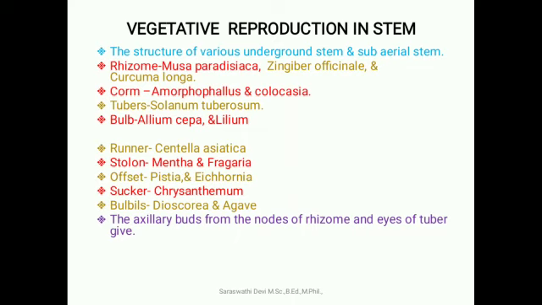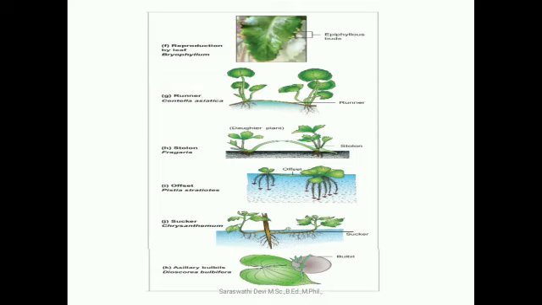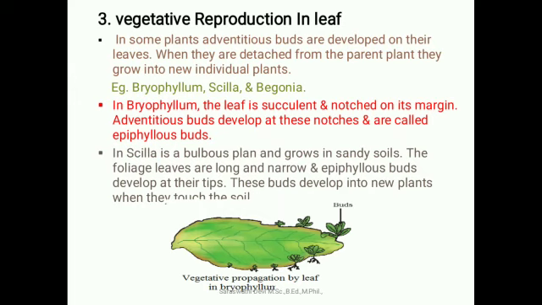The axillary buds from the nodes of the rhizome and eyes of the tubers also give vegetative reproduction. Here the picture shows underground stem and subaerial stem modification. Then reproduction by leaves is also given. Vegetative reproduction in leaves: in some plants, adventitious buds develop on their leaf. When they are detached from the parent plant, they grow into a new individual plant. For example, Bryophyllum, Scilla, Begonia.